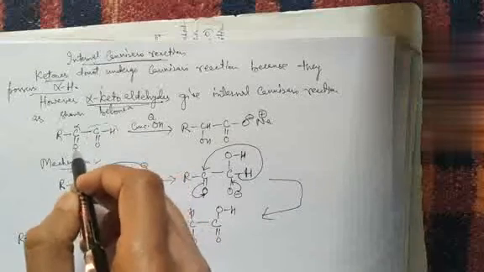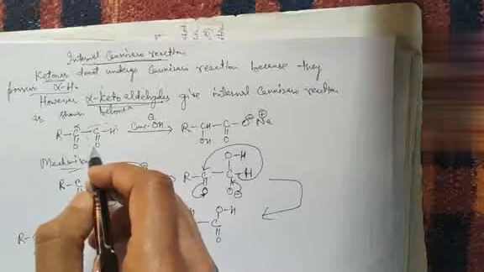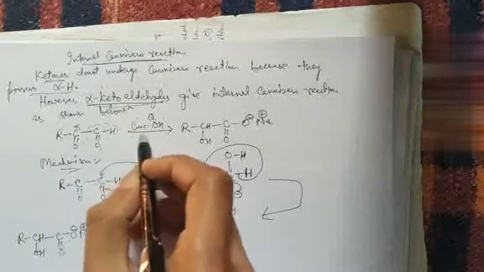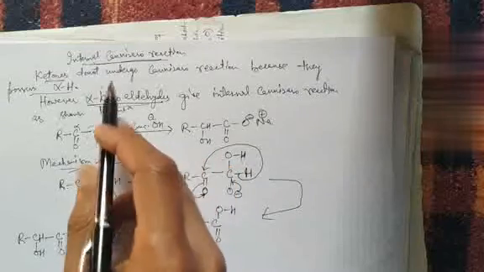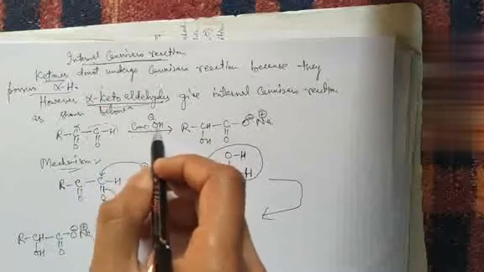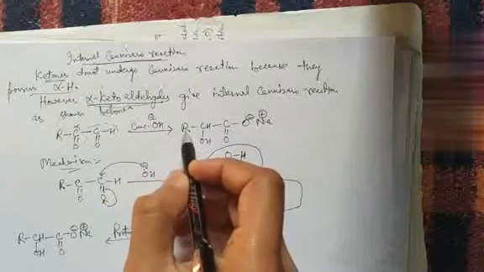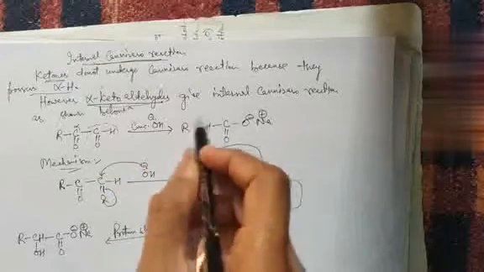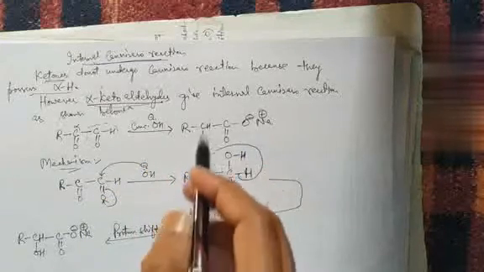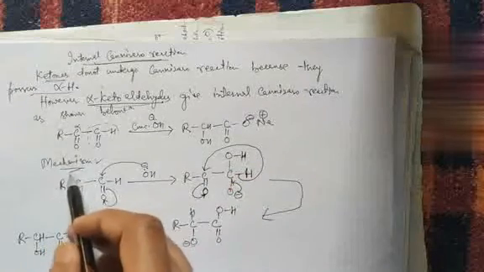So this is alpha ketoaldehyde. This undergoes Cannizzaro reaction in presence of concentrated base, that is NaOH, and we are getting this sort of product. So how? This is quite clear from the mechanism.